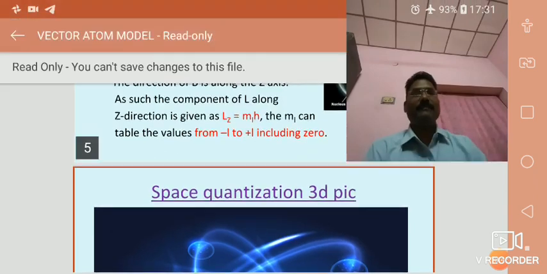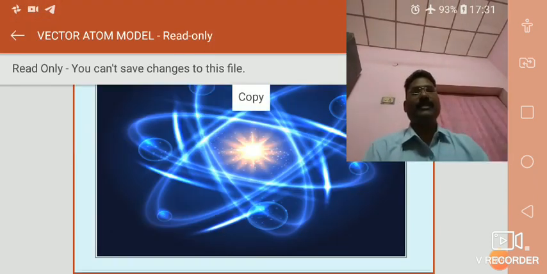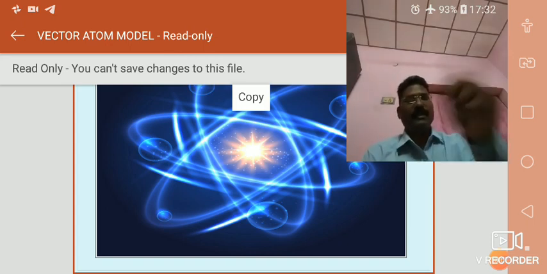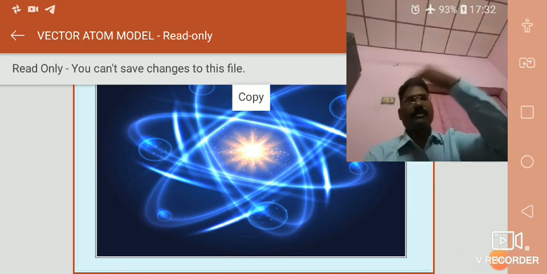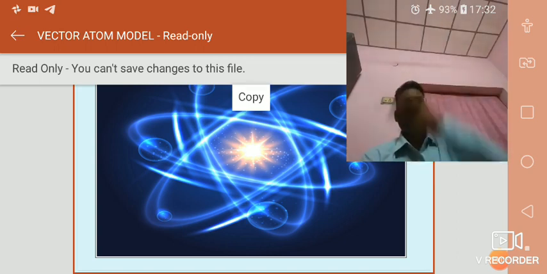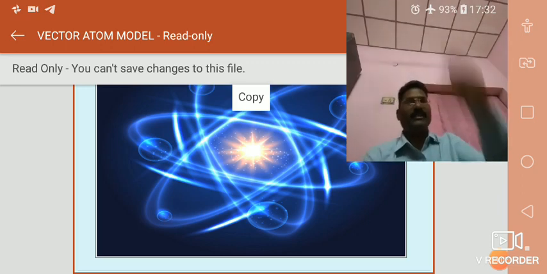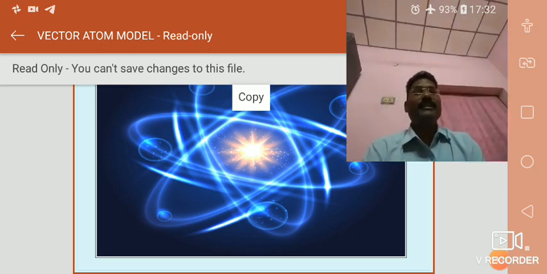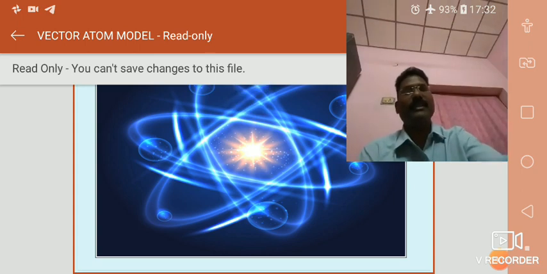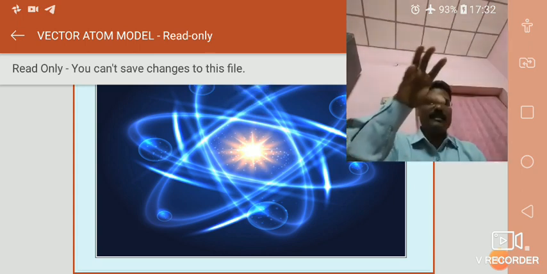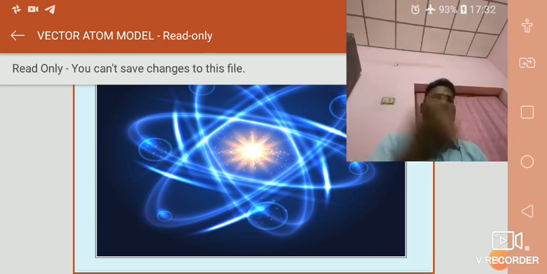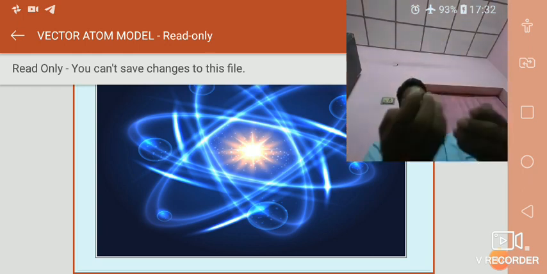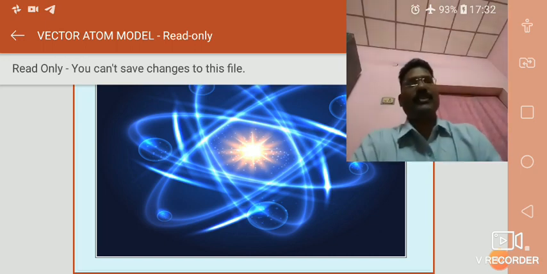At the center of the picture there is a bright portion, which is called the nucleus. The nucleus contains protons and neutrons. The charge of the nucleus is positive. There are light blue balls moving around the nucleus in different directions, x, y and z. That is the orientation of the electron orbits around the nucleus. Suppose we consider this an atomic system, the electrons revolve around the nucleus like in the picture. Observe that.